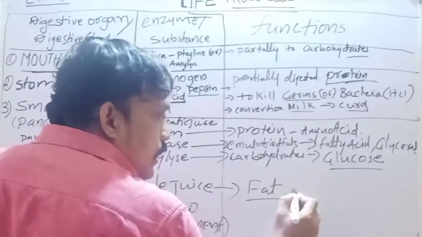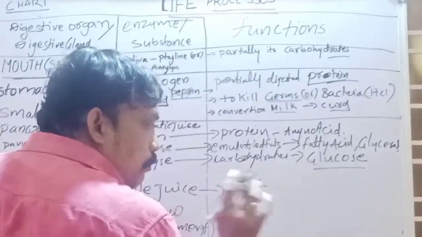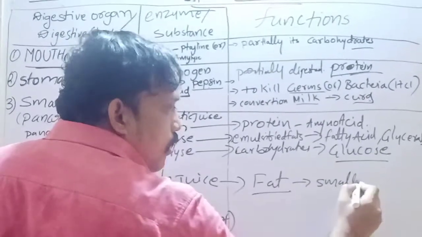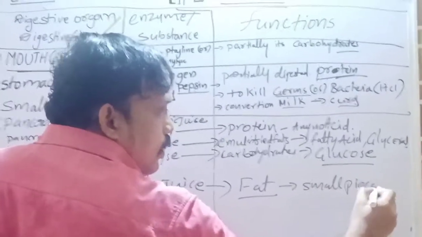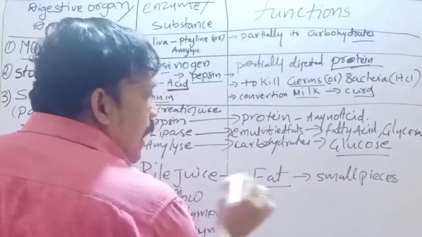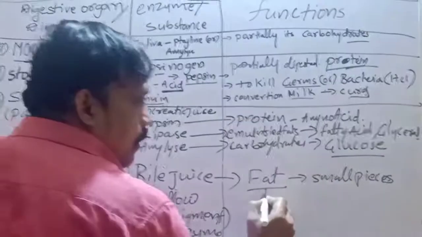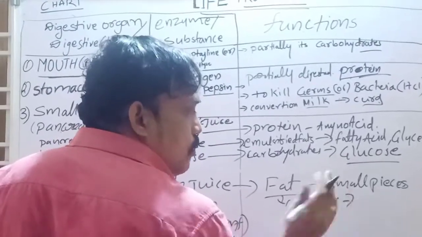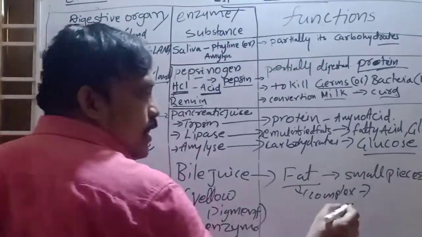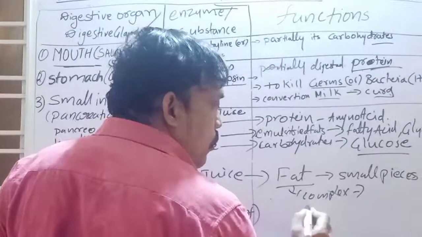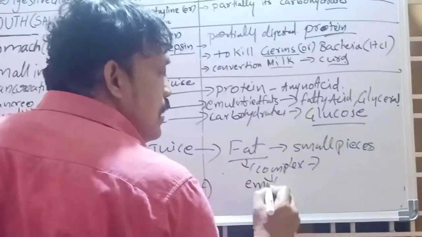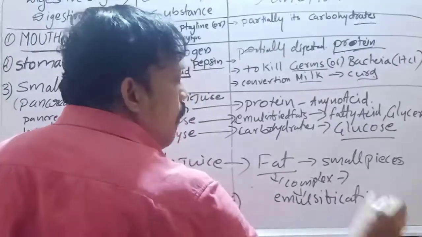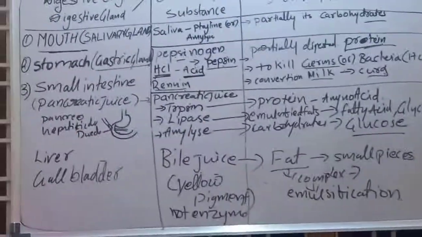Fat is broken down into small pieces by bile juice. That means fat is a complex substance, and it is cut down into small pieces by bile juice. That process we can call emulsification. Okay, so try to understand here.